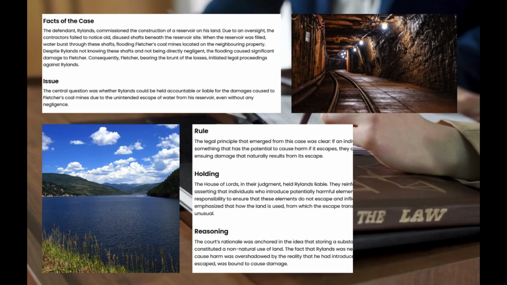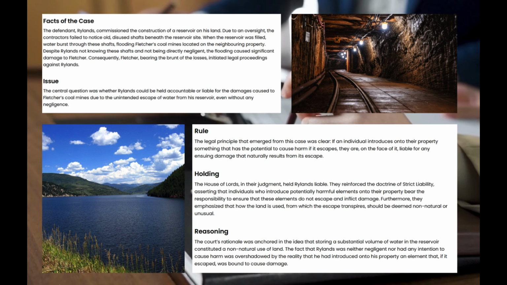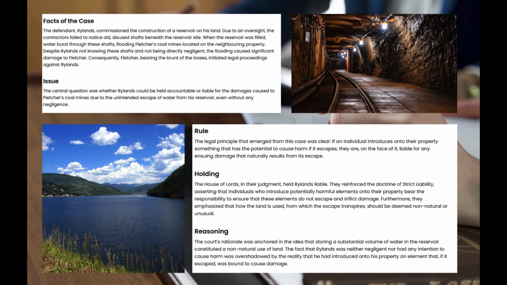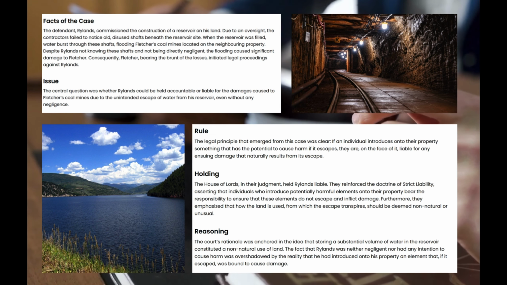The principle of strict liability was established from the case of Rylands v Fletcher. In this case, Fletcher built a reservoir on his land, but unknown to him, old mine shafts beneath it were not properly sealed. When the reservoir was filled, water escaped through the shafts and flooded Rylands' nearby coal mine, causing damage. The court held Fletcher liable, ruling that if someone brings something likely to cause harm onto their land and it escapes, they are responsible for the resulting damage, even if they were not negligent.